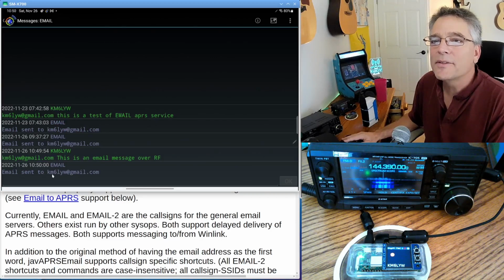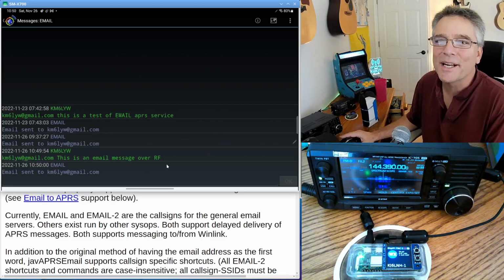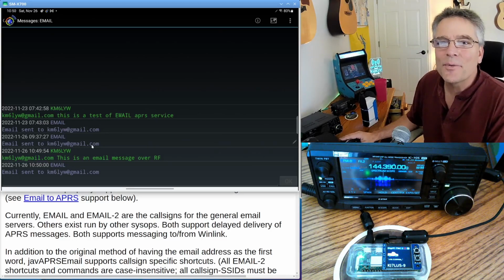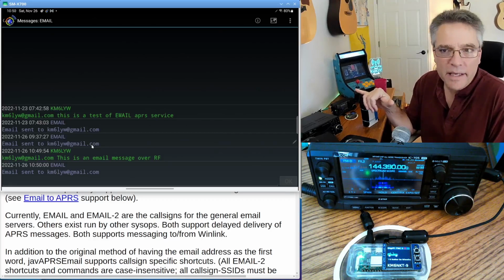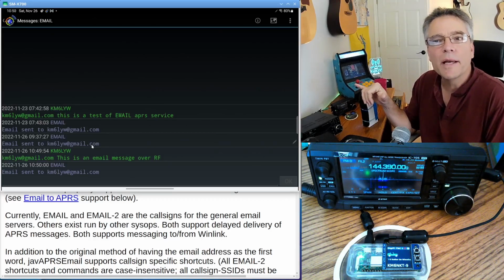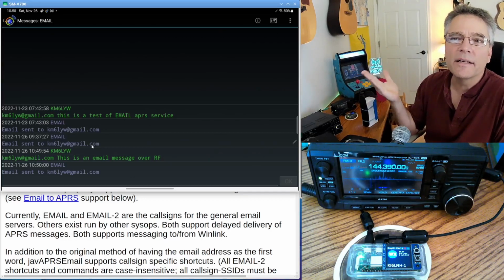And then down here, you see it says email sent. Okay. I don't know if I just got a bunch of pop-ups that I got an email message here. So that's all we did. We sent an APRS message, and the content of the message was my email address, space, and then a short message. That message was sent to a call sign called email, E-M-A-I-L. That's what we did here.